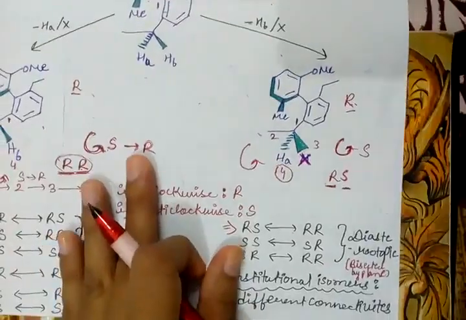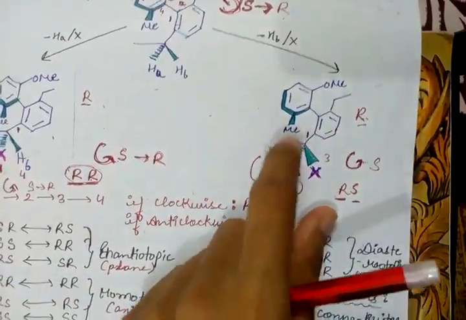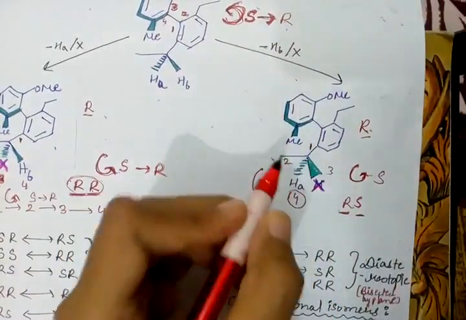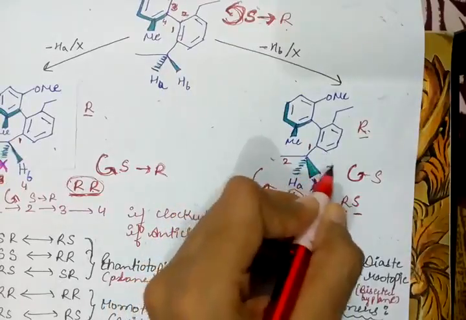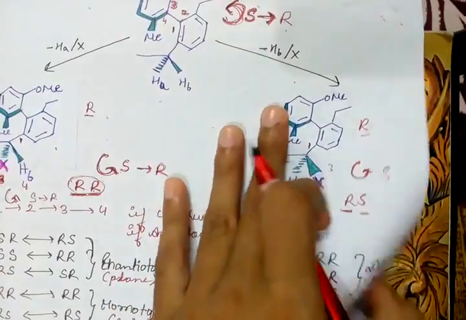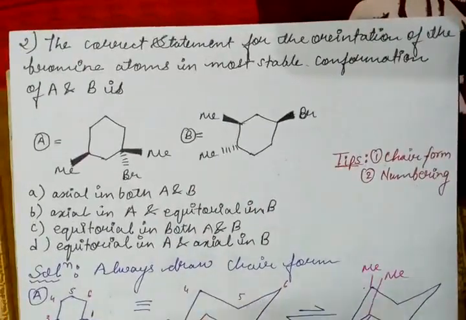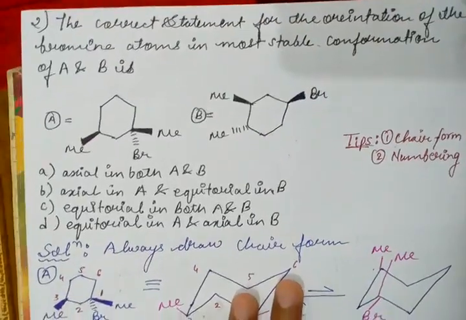What are constitutional isomers? They are very easy to determine. If there is a different bond connectivity in our isomer, then they are constitutional isomers. Let's say if HA would have been replaced and marked somewhere here, they would have been constitutional isomers. Coming to the next question, which is the second question: the correct statement for the orientation of the bromine atom in the most stable configuration of A and B is.